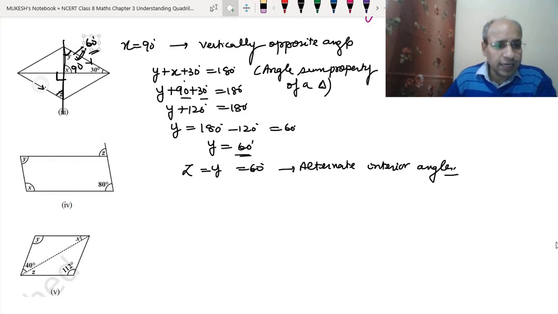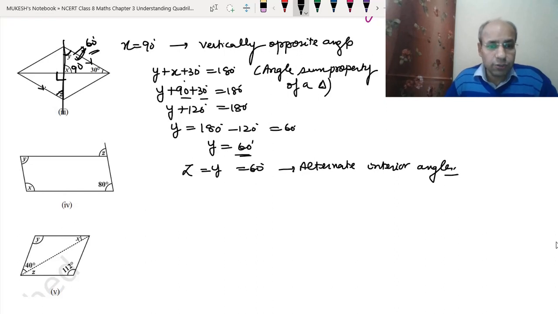Now this side and this side are parallel to each other, because this is a parallelogram. So this will be the transversal here. Since this is the transversal, angle z and angle y became the alternate interior angles. So angle y and z will be equal. So that means y is 60, so angle z will also be 60 degrees. I hope this is clear to you.